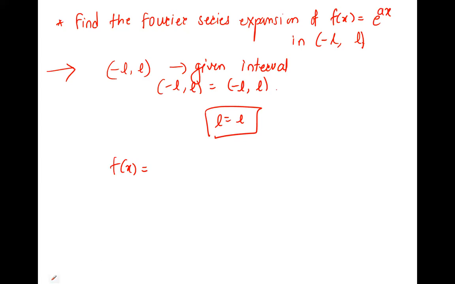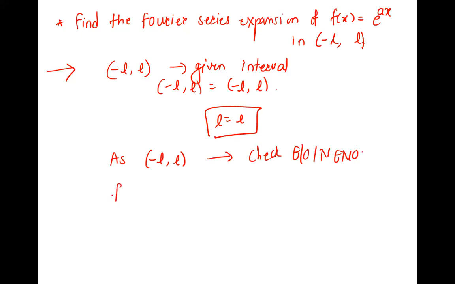Before that, what should we do? We need to check the order: is the function even, odd, or neither even nor odd? The given interval is minus L to L, so check for even, odd, or neither. So we check f of minus x. Right. So f of minus x is e raised to a into minus x, e raised to minus ax.